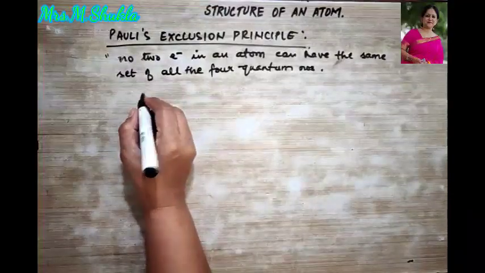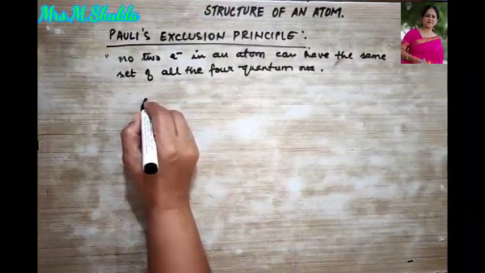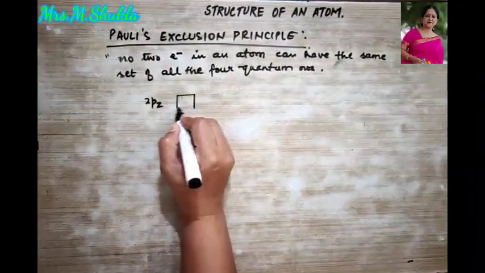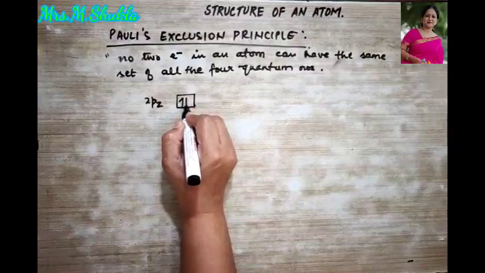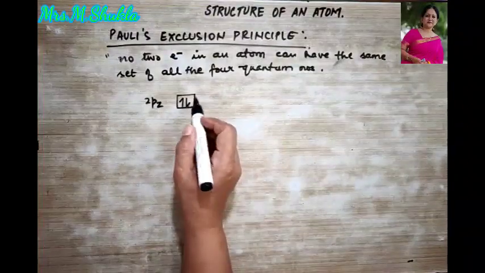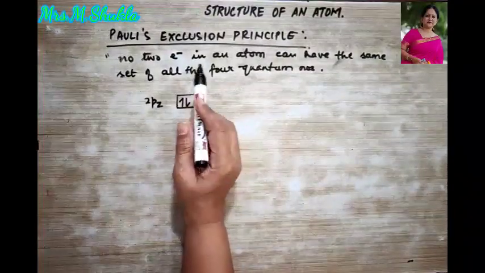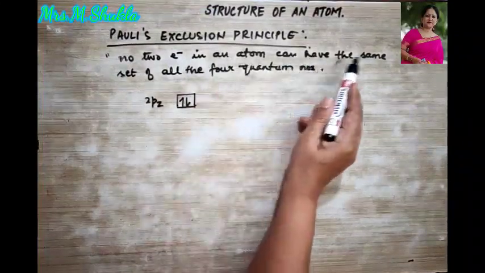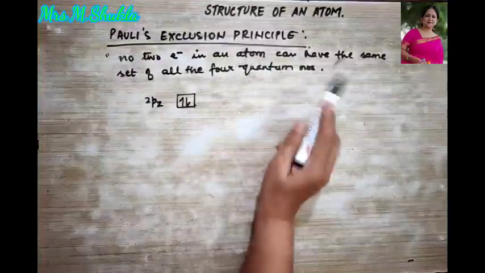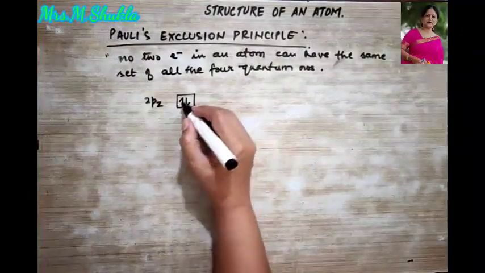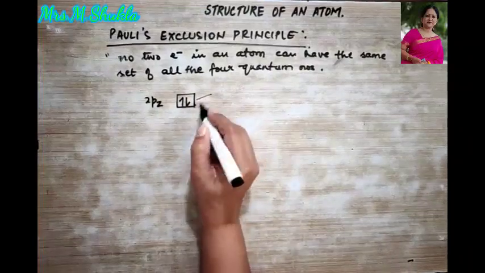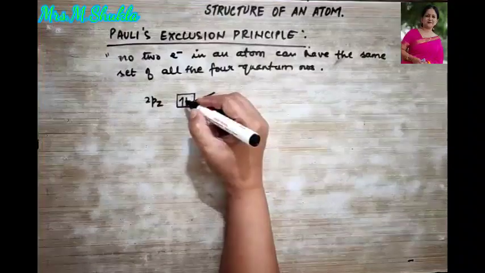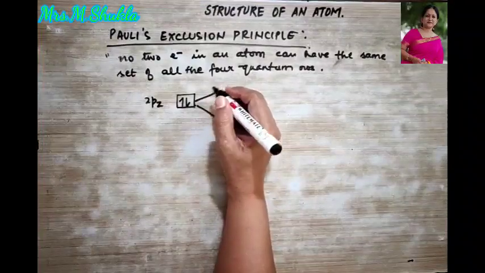Now suppose I give you an example, like I take an orbital, say 2pz. Okay, this 2pz is going to have 2 electrons present in it. So now let us see over here, according to Pauli's exclusion principle, these 2 electrons cannot have the set of all the 4 quantum numbers same. So for this electron and for this electron, I'm going to write down over here. Let us frame all of this.